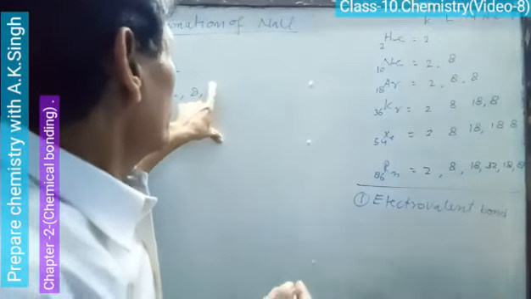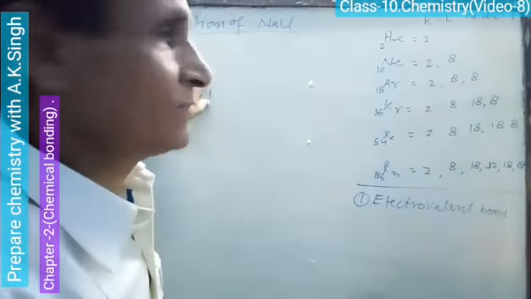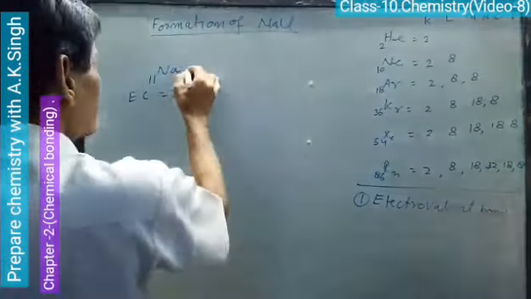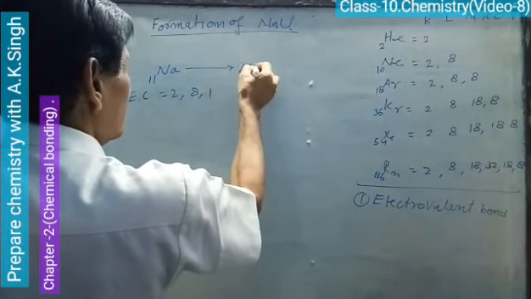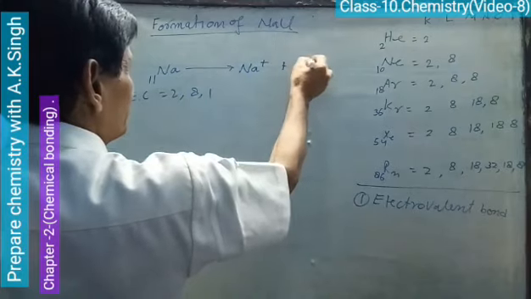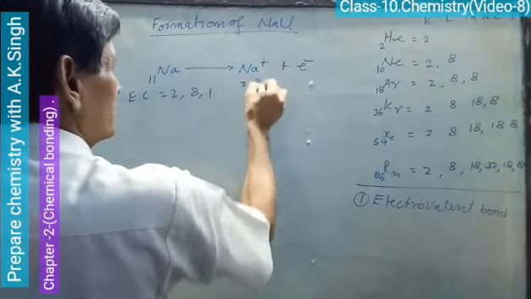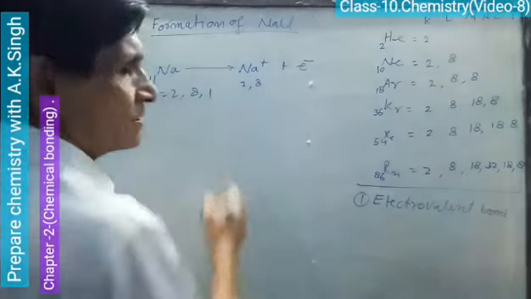If this one electron is lost, then it attains a stable electronic configuration. This is why sodium loses its one electron to form Na plus, which has the stable configuration 2, 8.